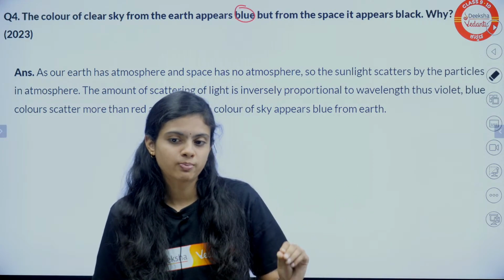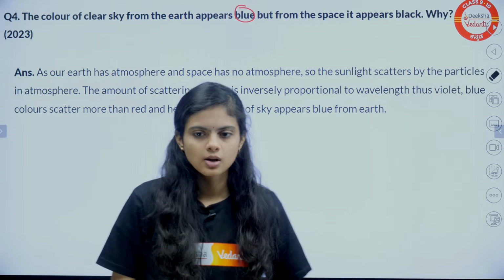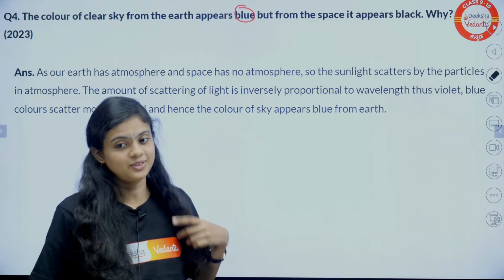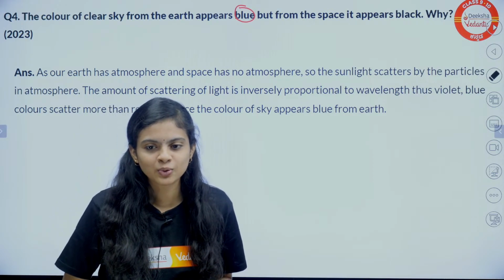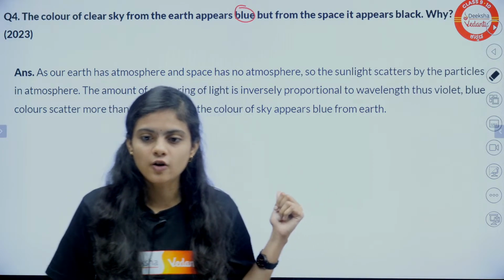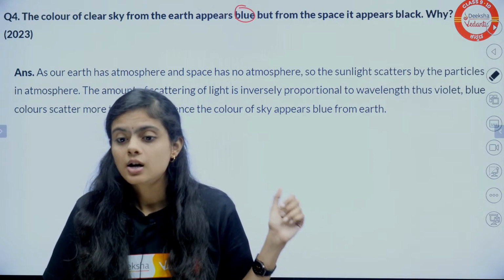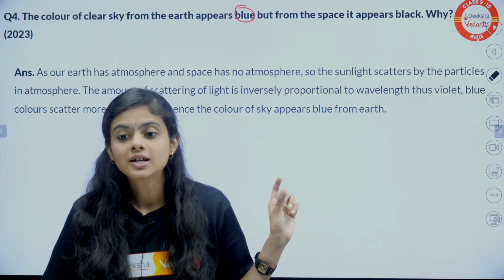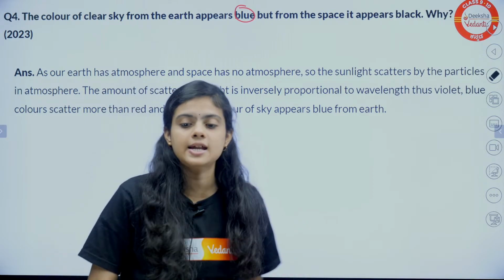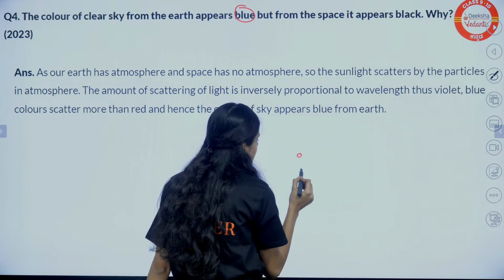It's not only because blue has more intensity. There is another point also. Scattering of light. No, it is not because the ocean is blue. People were thinking that before the discovery of this. Due to high scattering, Rayleigh scattering theory says blue light has the shorter wavelength, so it scatters more in the sky. That is the reason. When we discuss scattering, these are the particles in the atmosphere.